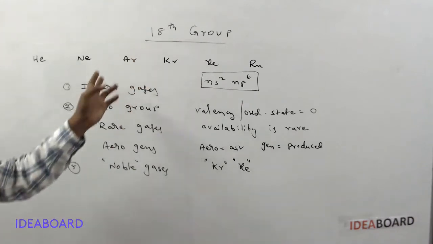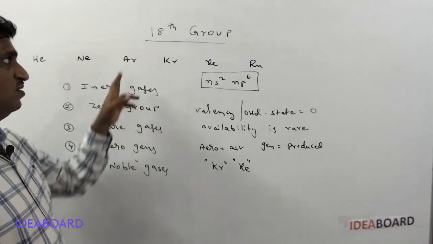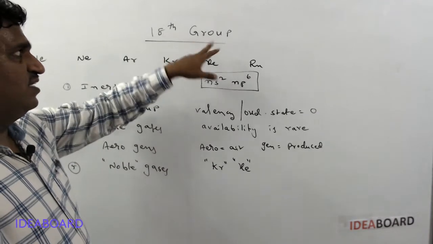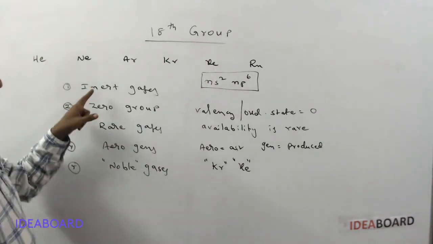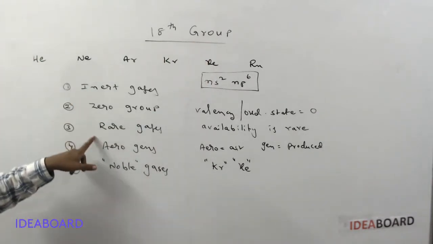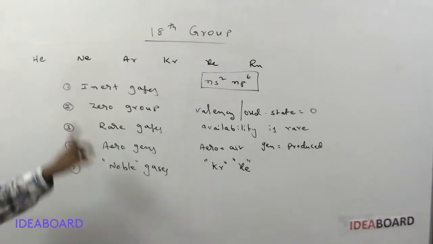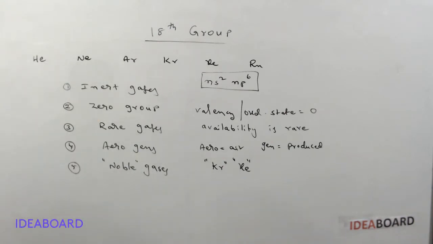So these are the different terms used for defining the 18 group elements: inert gases, zero group elements, rare gases, aerosens, noble gases.